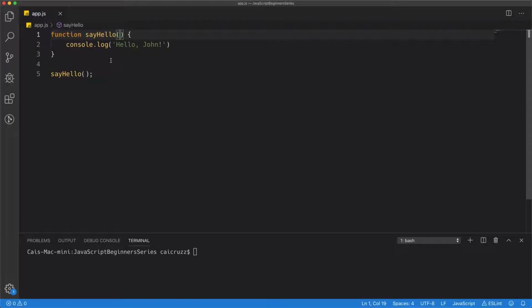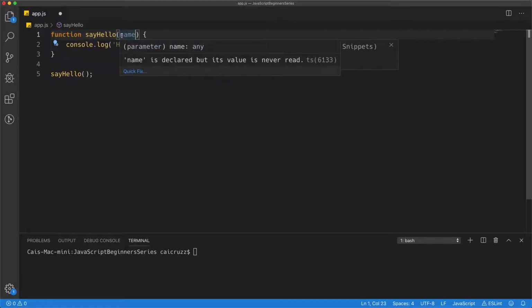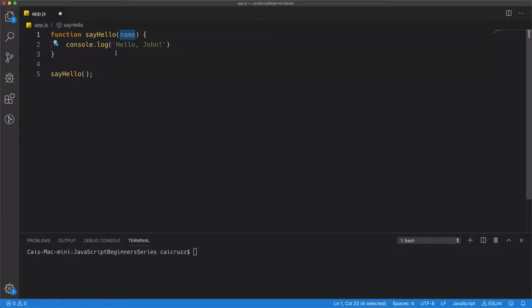So we can have, for example, name in between the parentheses, and this is the name parameter. So every time you execute sayHello, the function is expecting one parameter, which in this case is the name. Then we can rewrite our code to console log hello, plus a space, plus the parameter, plus the exclamation.